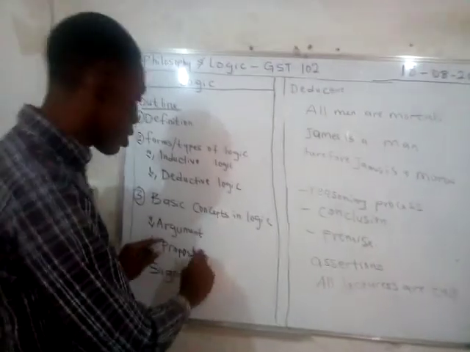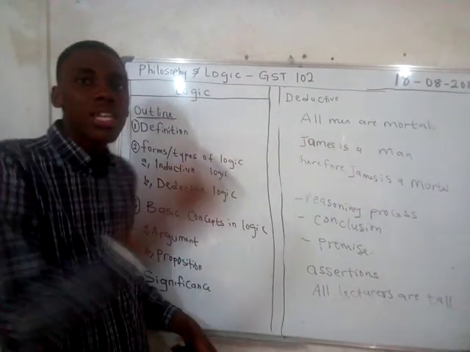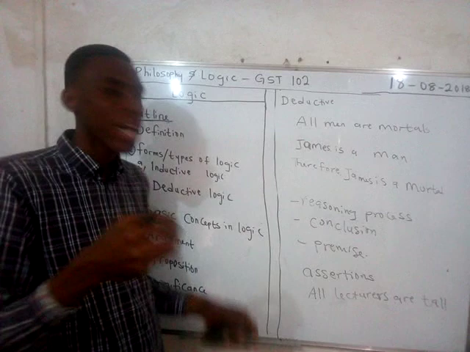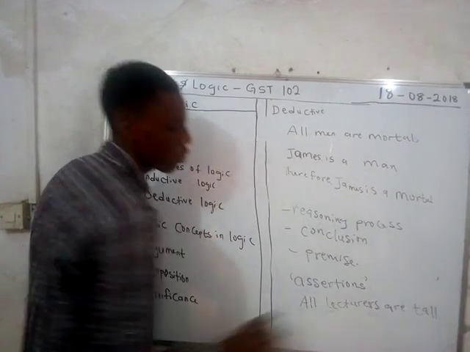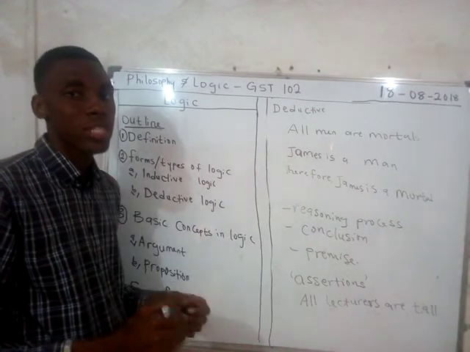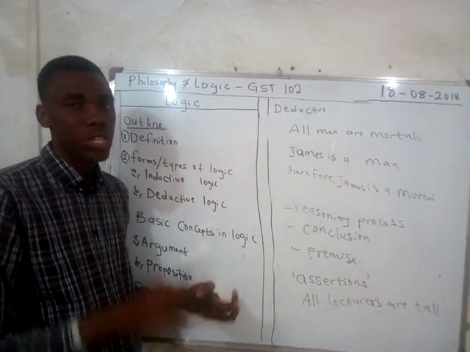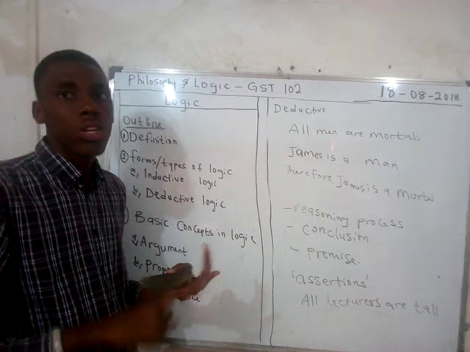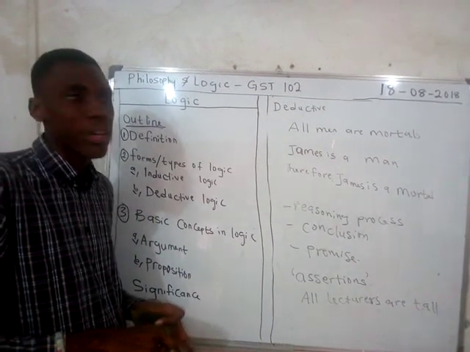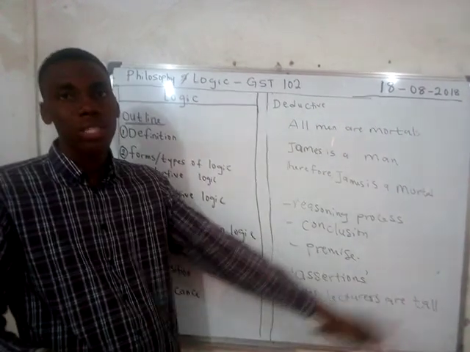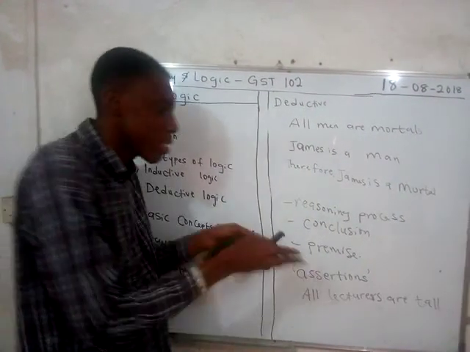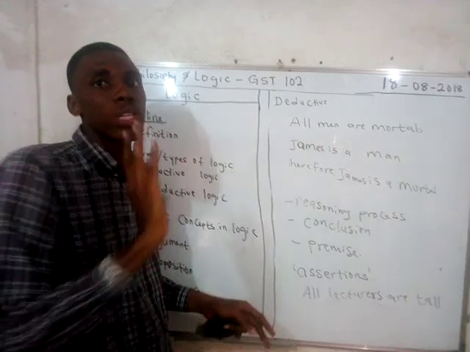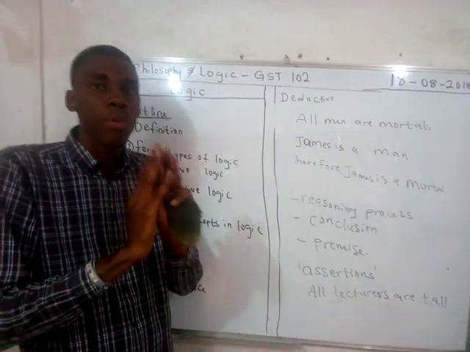So what in essence are propositions? Statements used to make assertions. This is the key word. They don't ask questions, they don't give a command, they don't make a request. But get at the back of your mind that whatever is being said as a proposition could either be true or false.